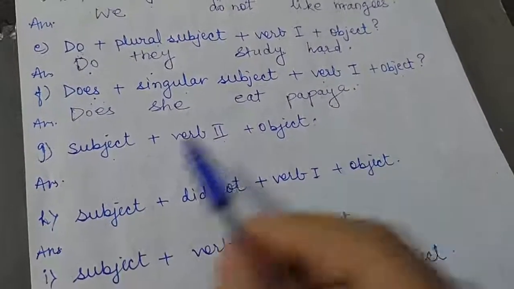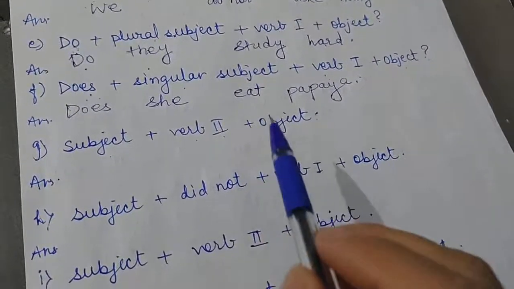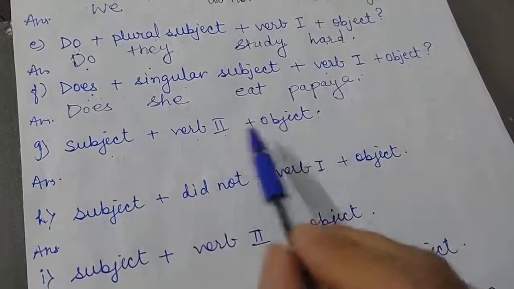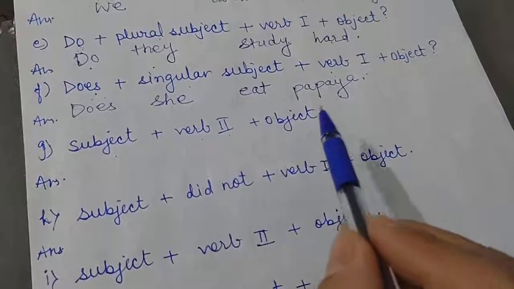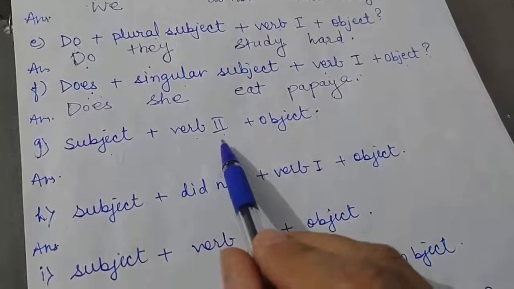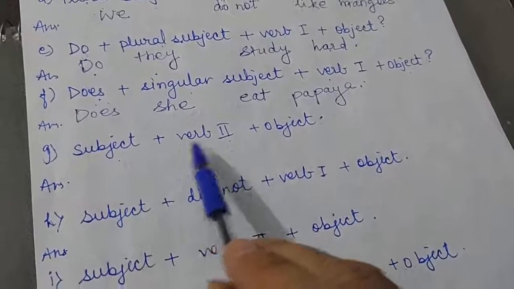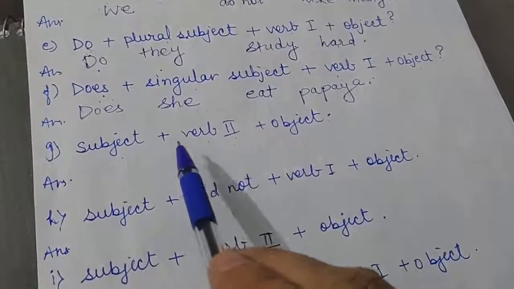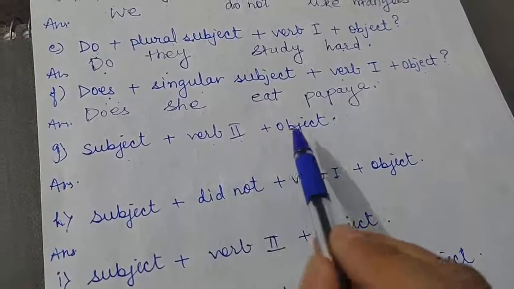Next is subject plus verb 2 plus object. All right, so this is the structure of simple past tense positive sentence. Because here we are using verb 2 after the subject, it means it is your simple past positive sentence.